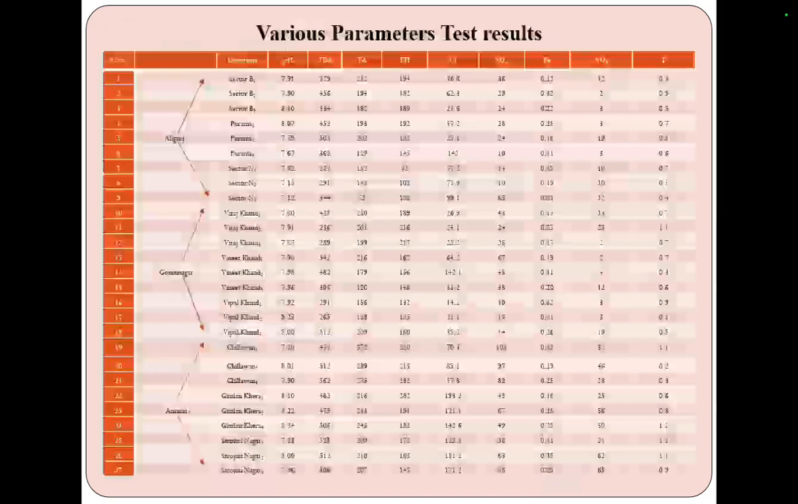Various parameters test result. We can see the results of different water samples and different parameters like pH, TDS, chloride, sulfate, iron and fluoride. Sector B, Sector Purania and Sector N, Virajkhand, Vinitkhand and Vipulkhand, Chirwana, Gindan Khera and Sarojini Nagar are the places where sample collection was done.